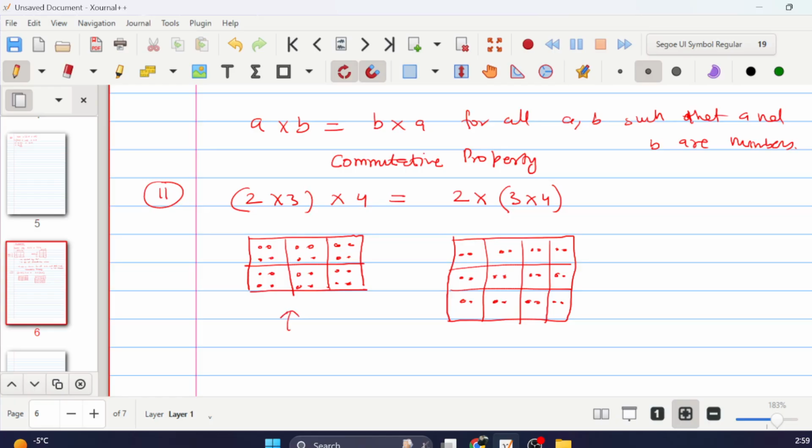This one has 1, 2, 3, 4, 5, 6 boxes with 4 things. And this one has 12 blocks with 2 things each. Or you can group them 2 at a time, so you have 4 in each, and there should be 6 of them. You basically get it, both of them are equal.